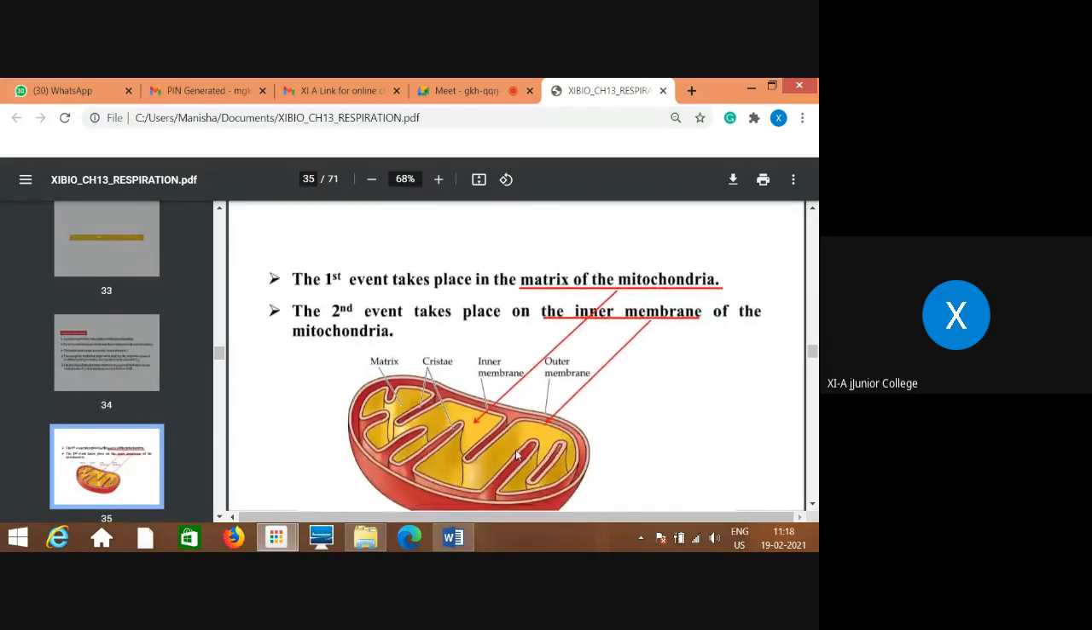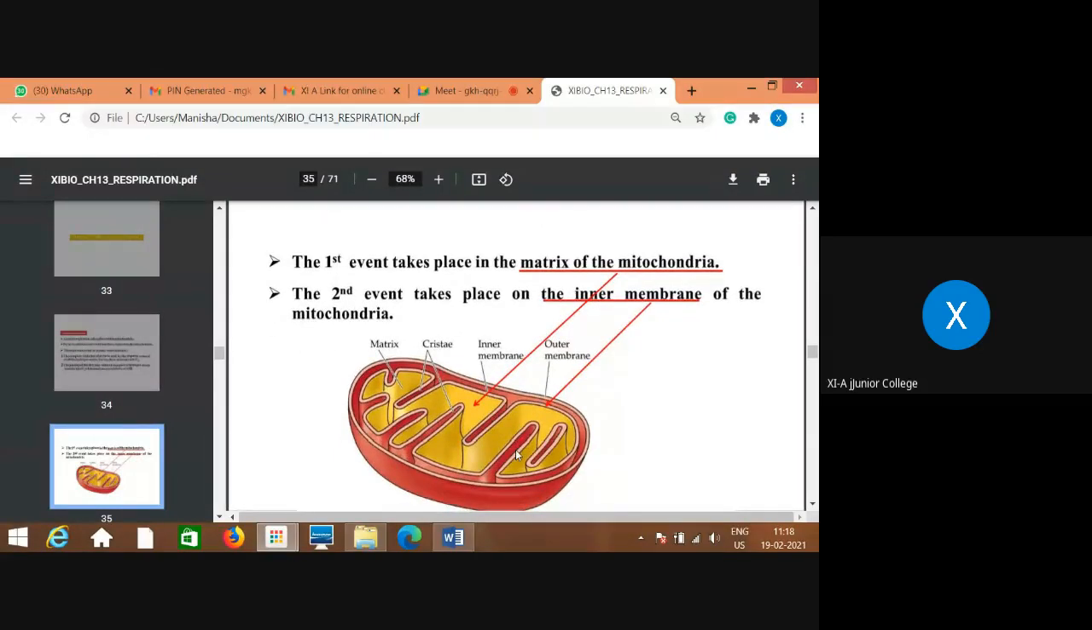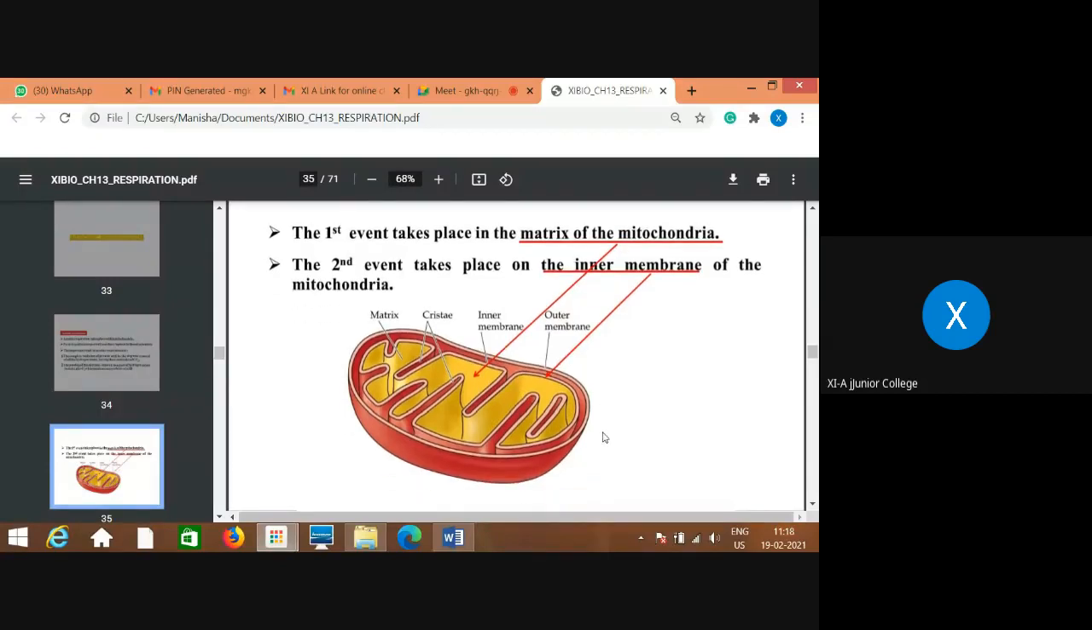Okay, so we will discuss the structure of mitochondria. We will revise it, as we have already learned this structure in cell structure and organization. So we will revise the structure of mitochondria, which shows two layers. Outer layer is smooth, whereas inner layer is folded. Until you understand the structure of mitochondria, you will not understand where exactly the process of respiration takes place.